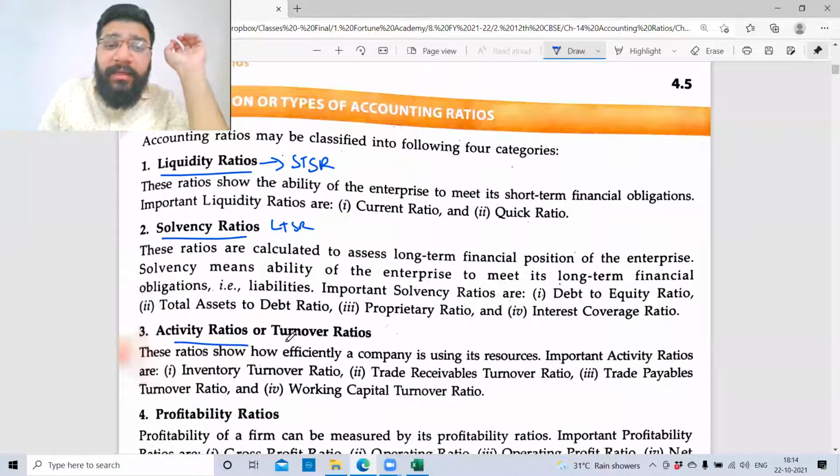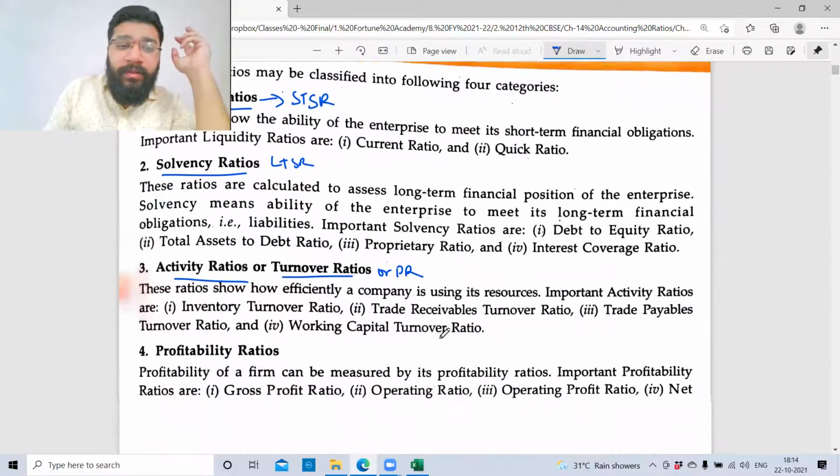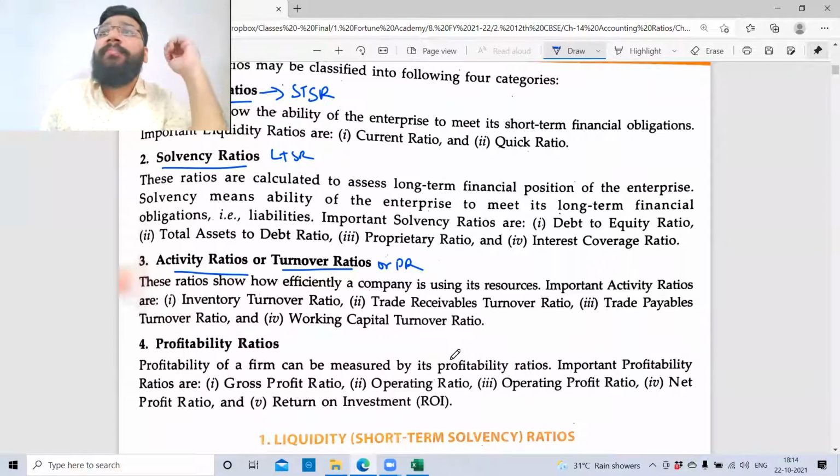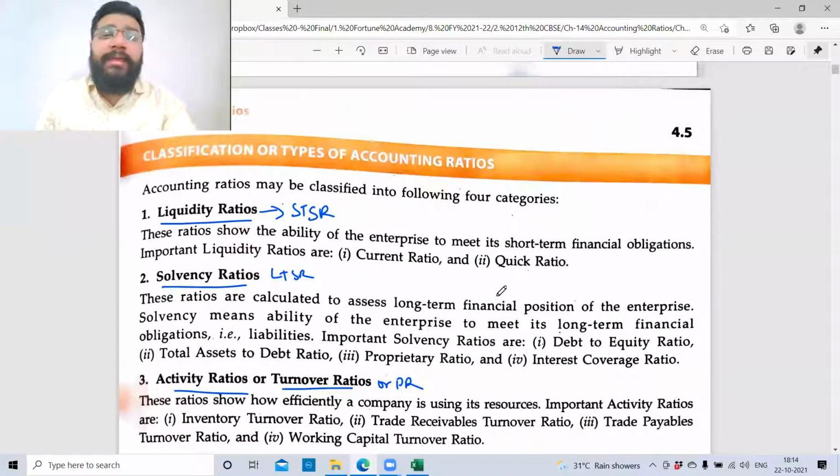Then we have the activity ratio, which is another name for the turnover ratio. Then the performance ratio, and finally the fourth one, the profitability ratios. So let's quickly run through the first ratio, guys, the liquidity ratio.